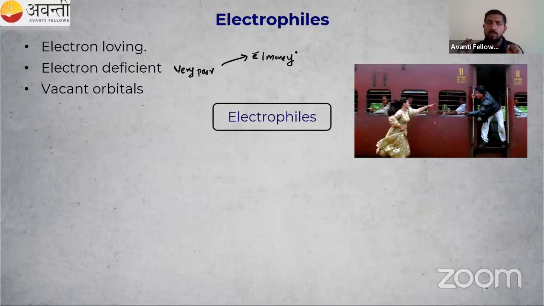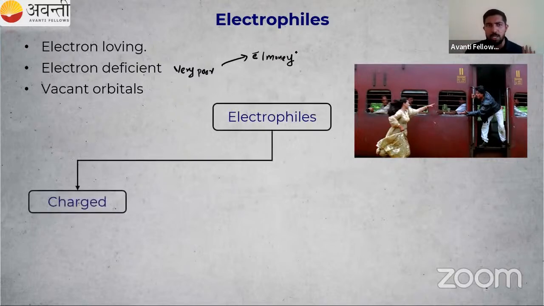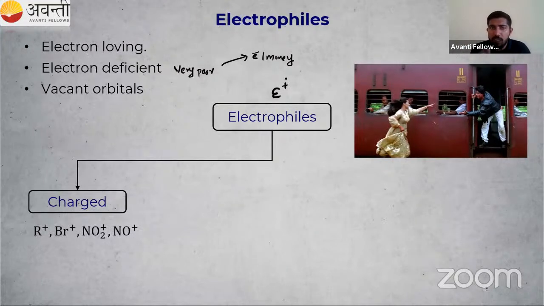There are different types of electrophiles, so let us study that. First one, charged. Generally, we represent an electrophile like this, E plus. E plus means positive charge. Examples: R plus, Br plus, NO2 plus, NO plus. They are all charged species, and they are also electrophiles. For example, what is this R plus?